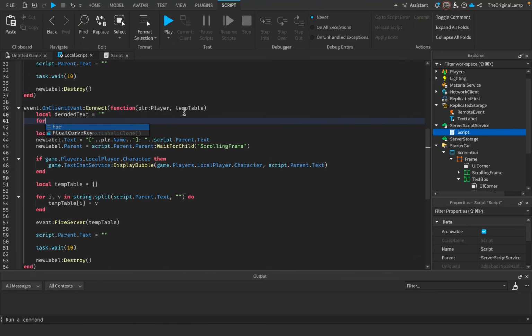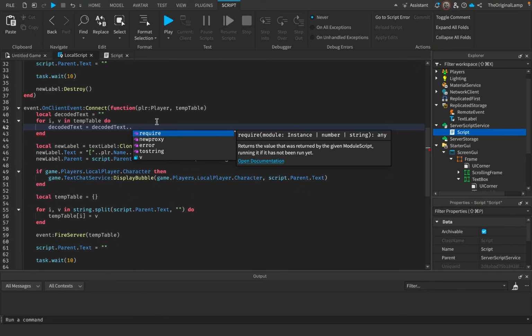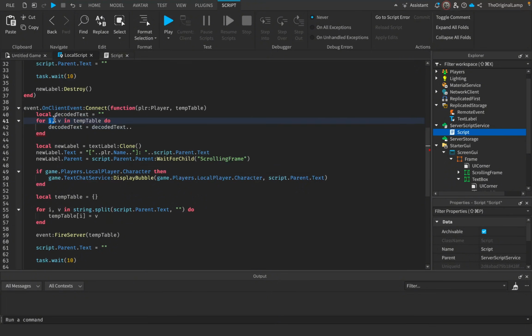We're then going to loop through the table, right? So for i, v in temp table do, and then we're simply going to say decodedText is equal to decodedText, and then we add on whatever value we're currently looping through. So we're going to say tempTable[i], like so.